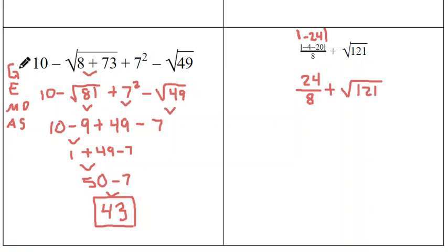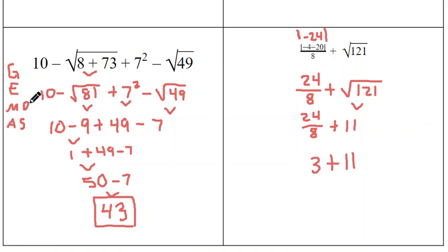All right, so I'm done with my groupings. My next one is exponents. A radical counts as exponents. Square roots count as exponents. The square root of 121 is 11. And then I can bring everything else down, 24 over 8 over here. And then my next one is multiply or divide. Well, a fraction bar means divide. So I can do 24 divided by 8, and 24 divided by 8 gives me 3. So I'm left with 3 plus 11.